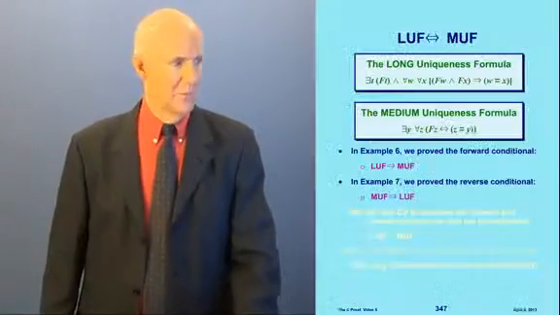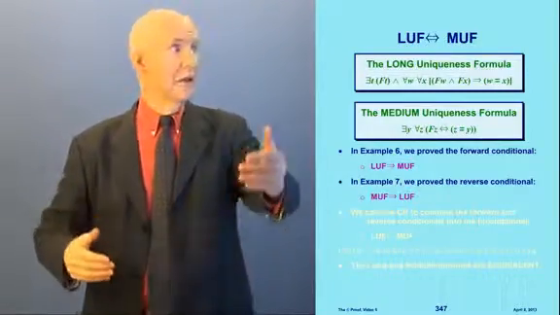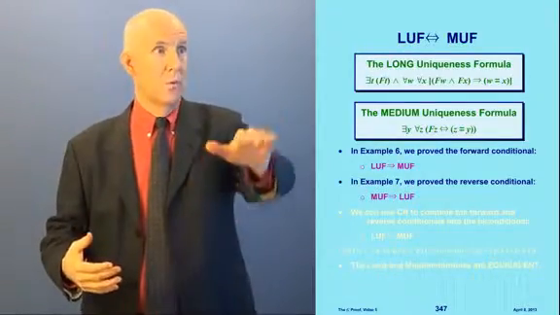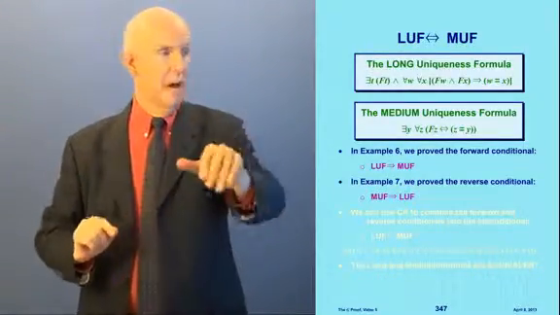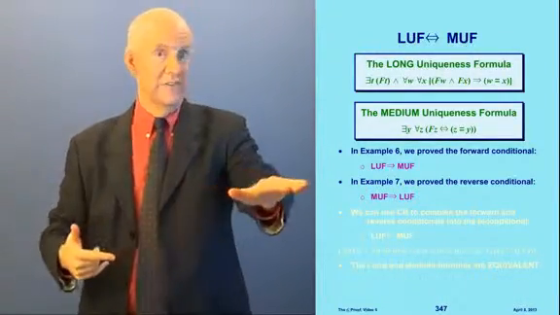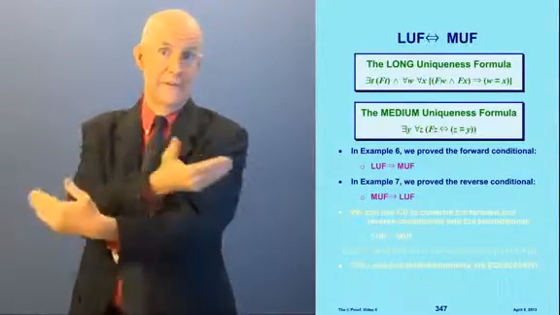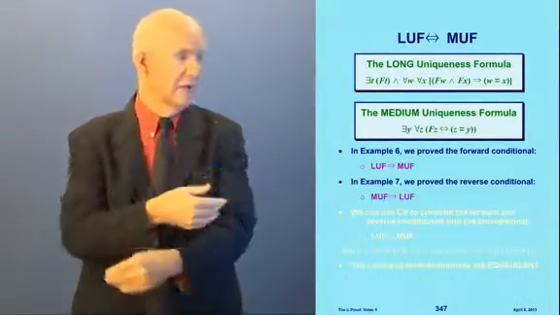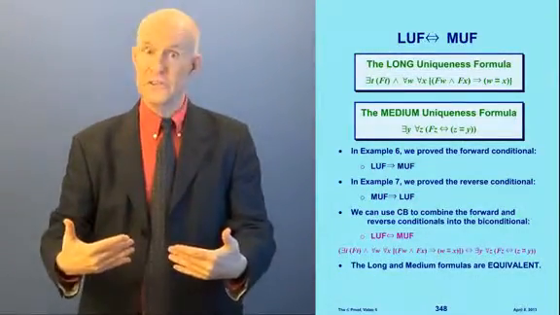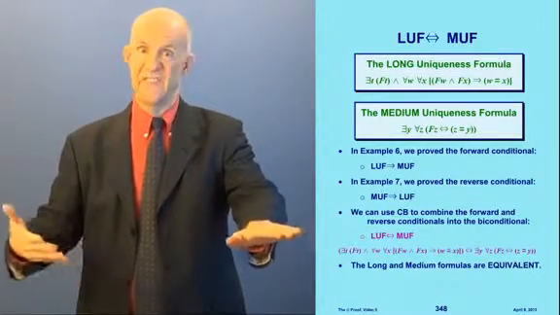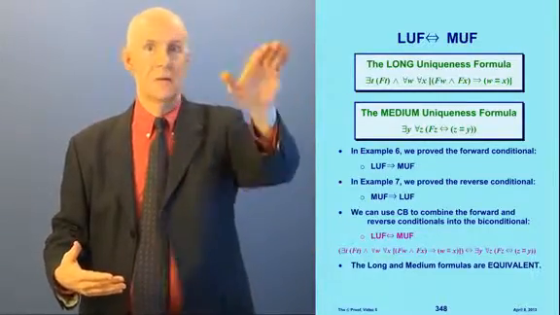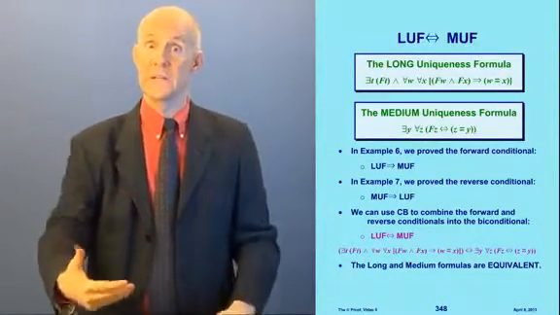Okay? And so what we're doing is proving that the long uniqueness formula and the medium uniqueness formula are equivalent. We want to prove this, that the LUF if and only if the MUF. In example 6, we proved that the LUF implies the MUF. In example 7, we just finished proving the opposite, that the MUF implies the LUF. And so now we can use CB to combine the forward and reverse conditionals to get the biconditional, LUF if and only if MUF, which is this enormous thing here. All right, in other words, the long and the medium uniqueness formulas are equivalent.